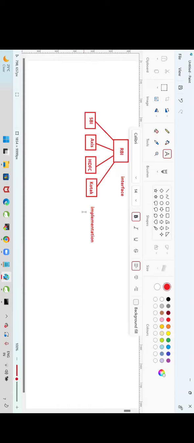JDBC has a lot of interfaces, servlets have a lot of interfaces. If you want to work with advanced Java or Spring Boot or Spring Framework or Hibernate, interfaces are very important.